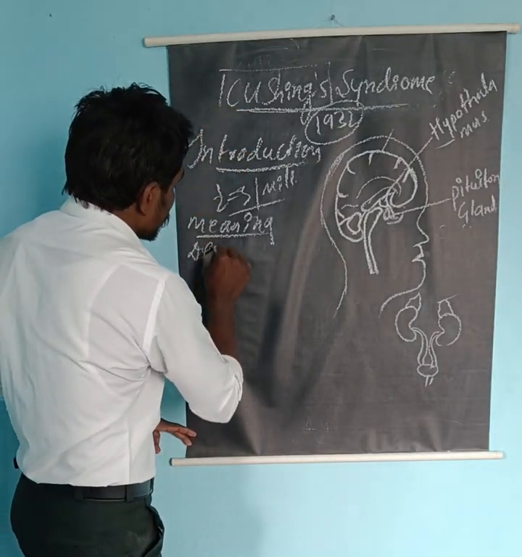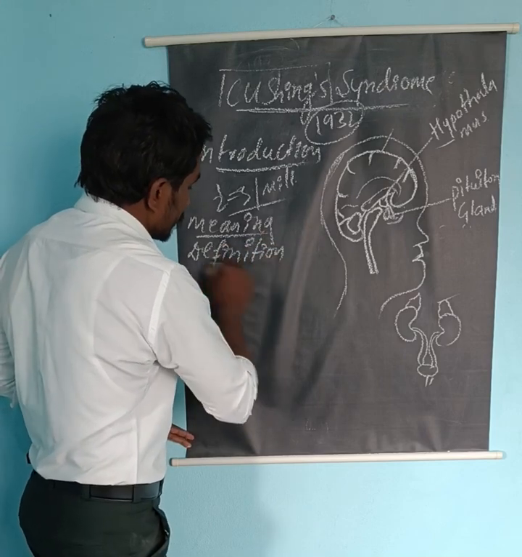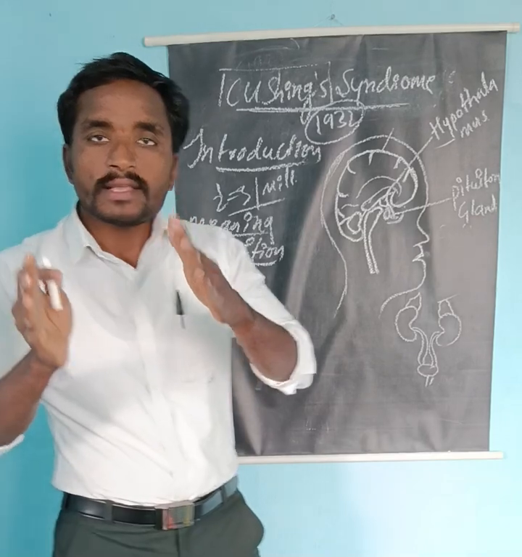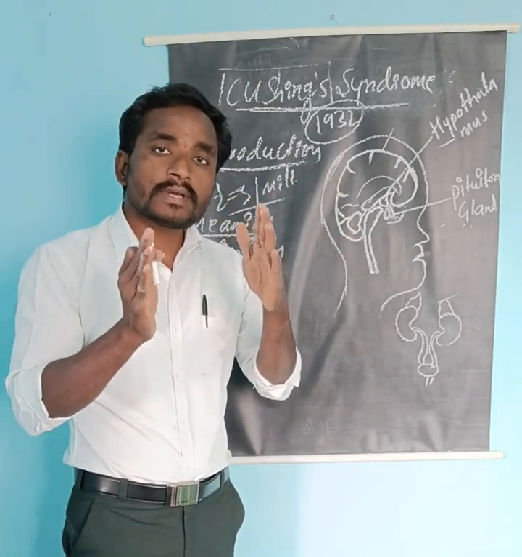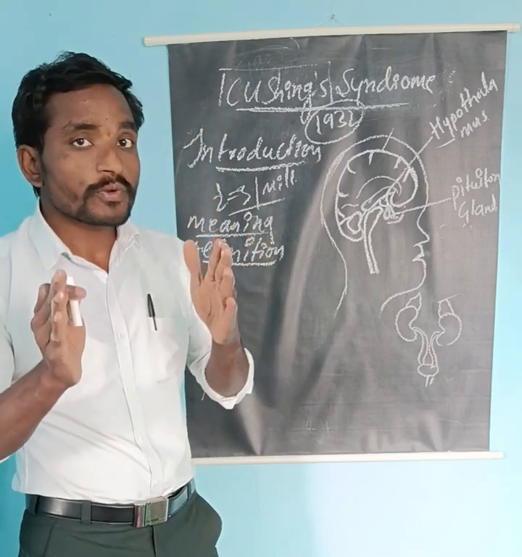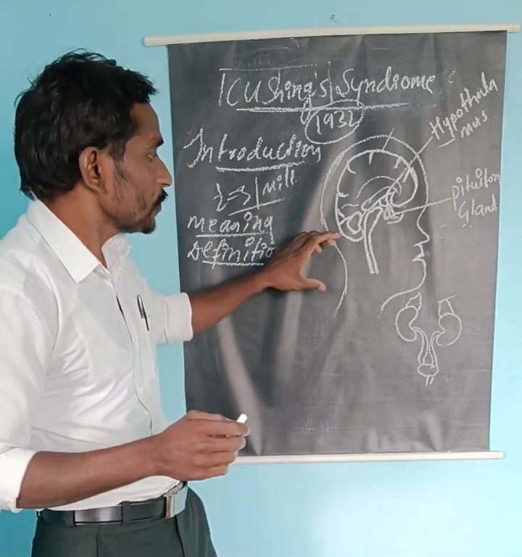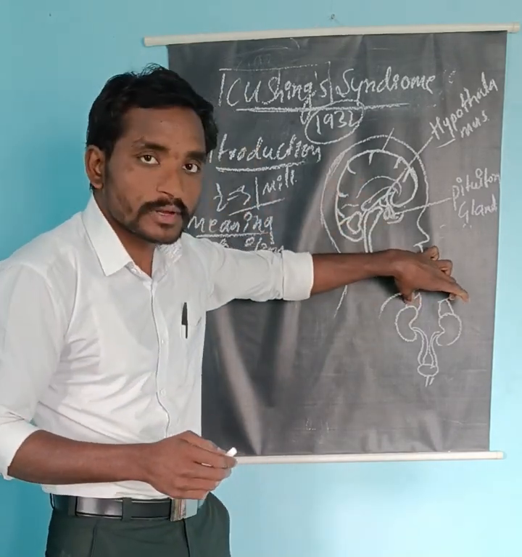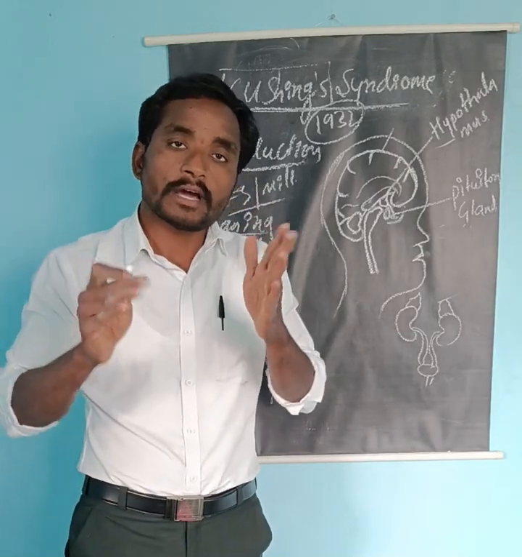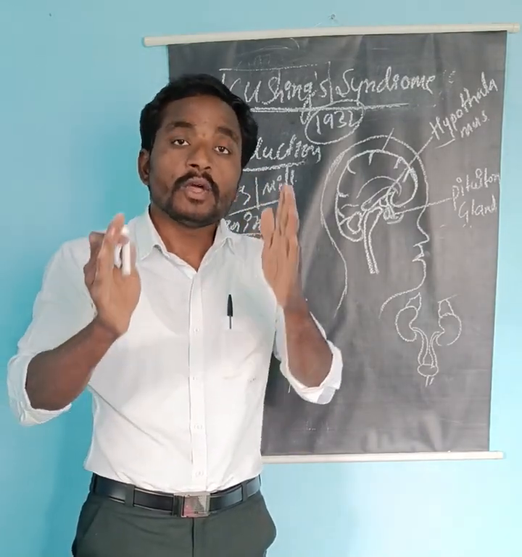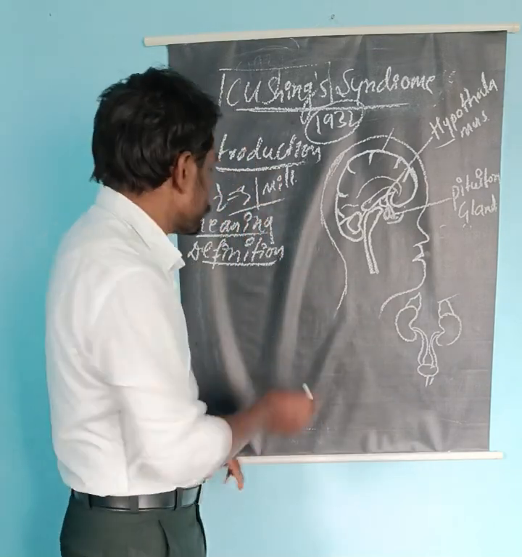By definition, Cushing syndrome is an endocrine disorder caused by excessive secretion of cortisol from the adrenal gland, resulting from a pituitary tumor or an adrenal tumor, characterized by moon face, buffalo hump, hypertension, hyperglycemia, and pot belly appearance of the abdomen.